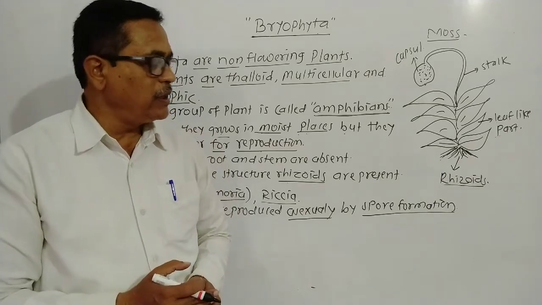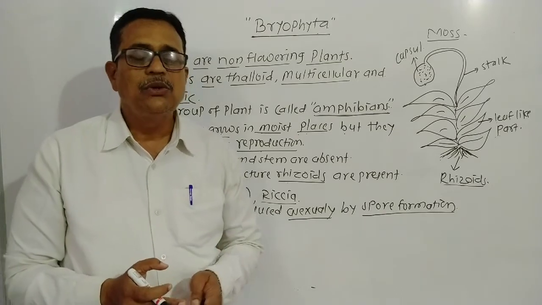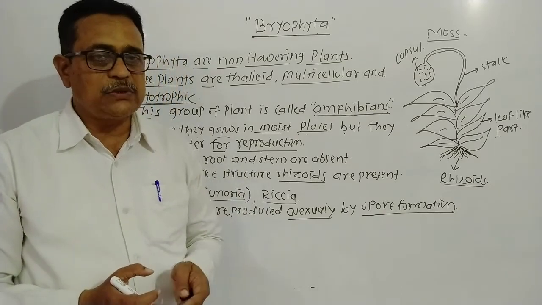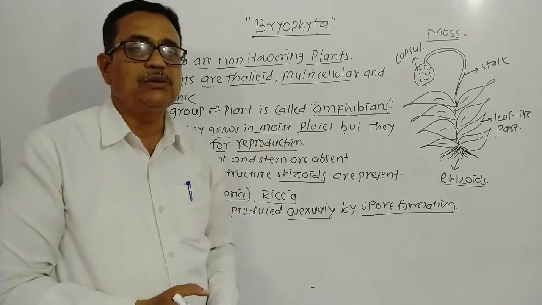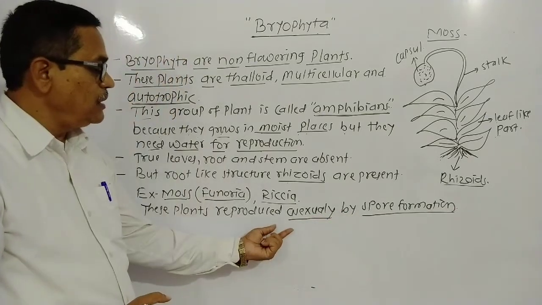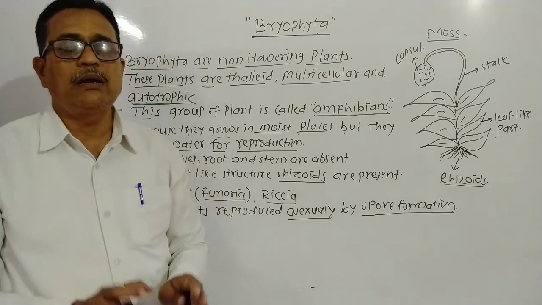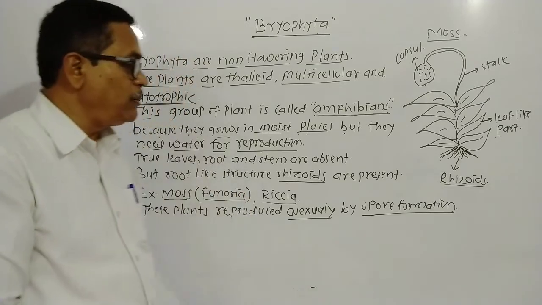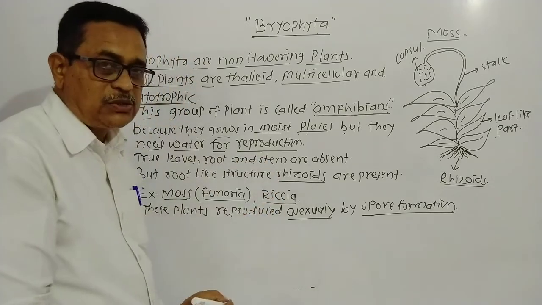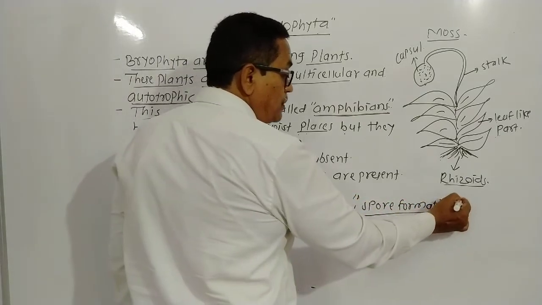But in this class also we study reproduction as a life process. This plant can reproduce asexually because it does not require a male and female gamete. Which asexual type of reproduction? That is spore formation.